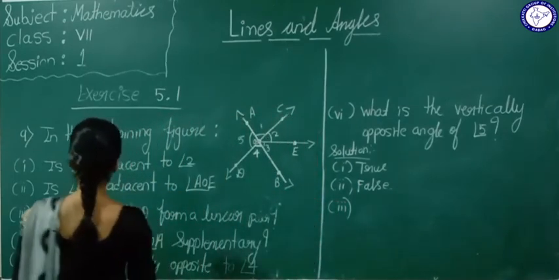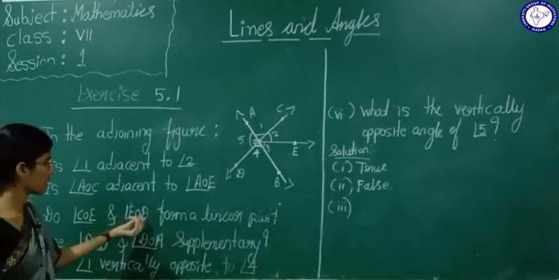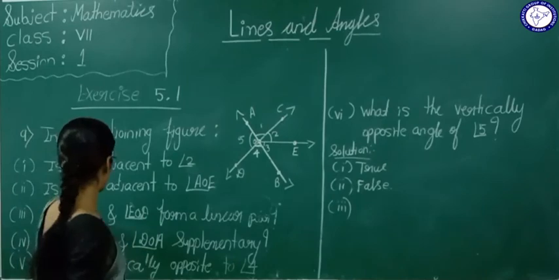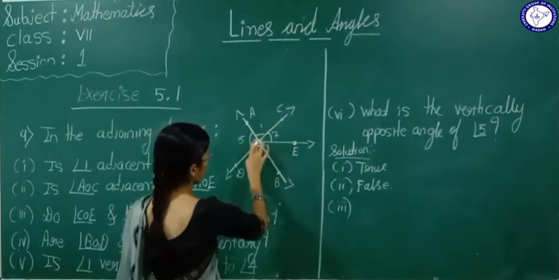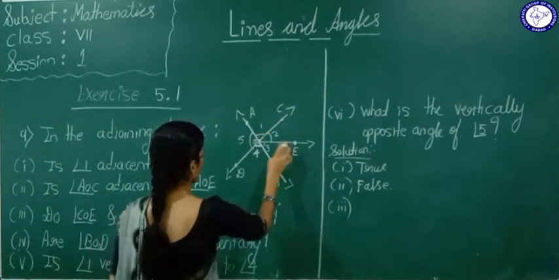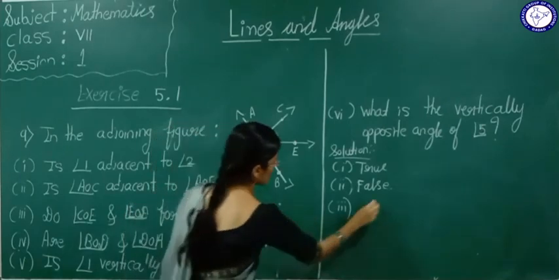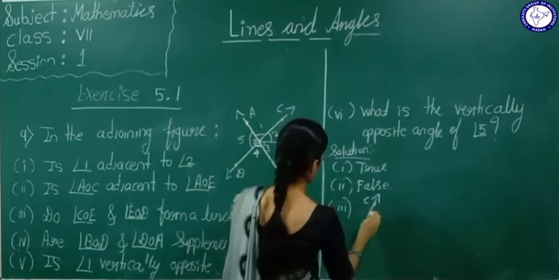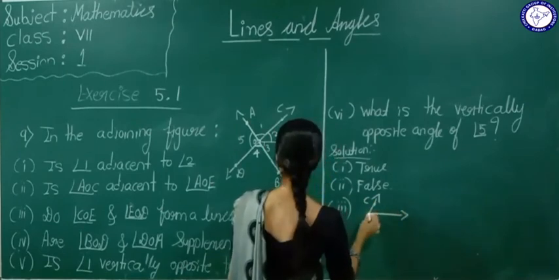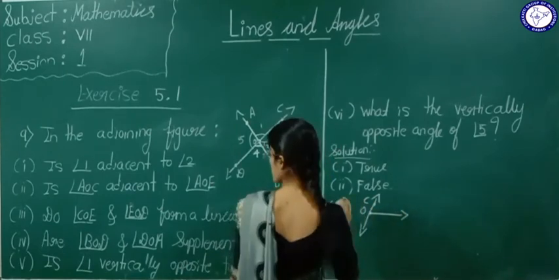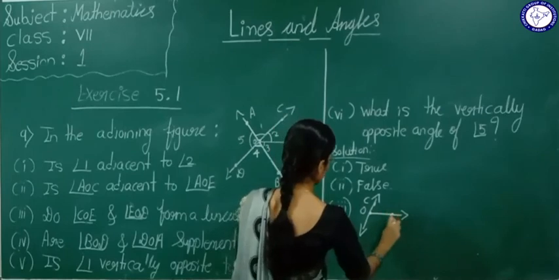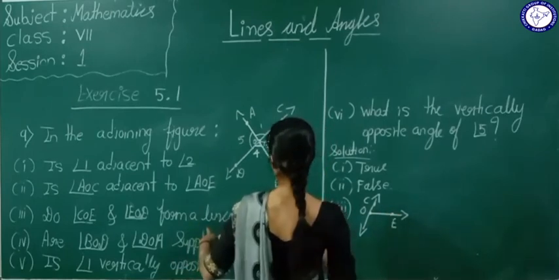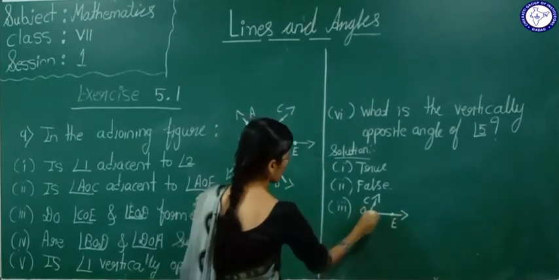Do angles COE and EOD form a linear pair? COE, EOD.